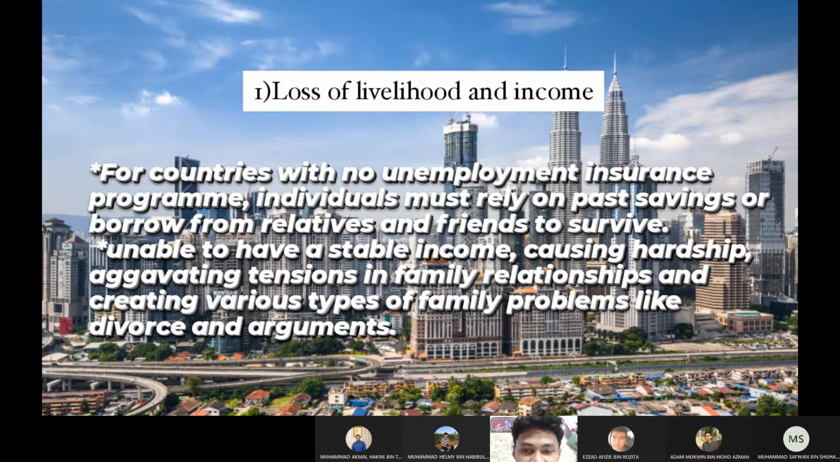Next is loss of livelihood and income for countries with no employment insurance. They are unable to have a stable income, causing hardship, aggravating tension in family relationships, creating various types of family problems like divorce and argument.